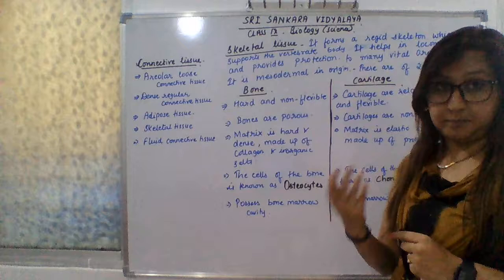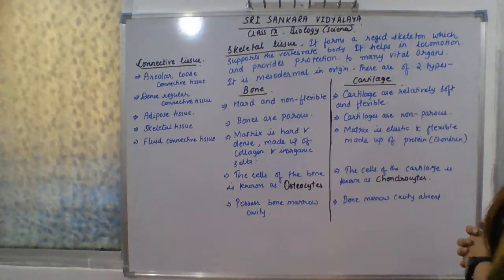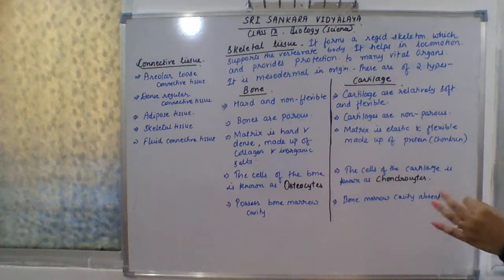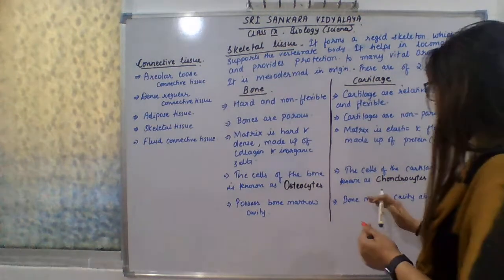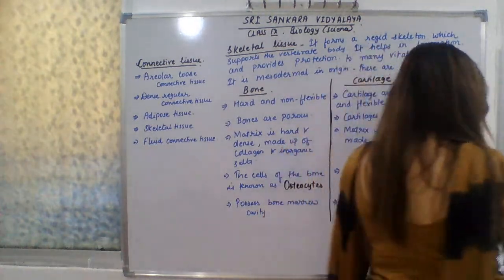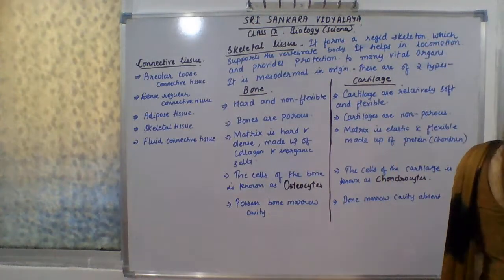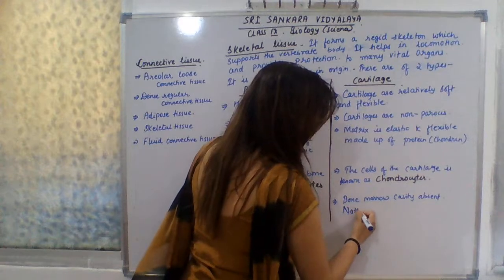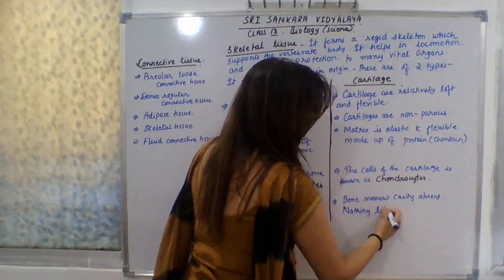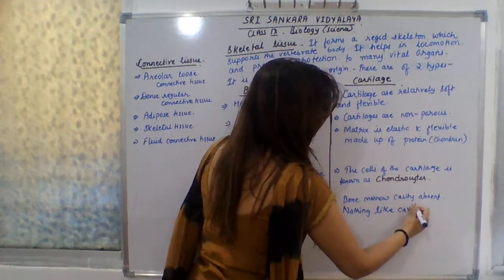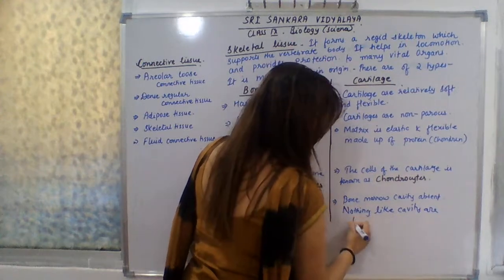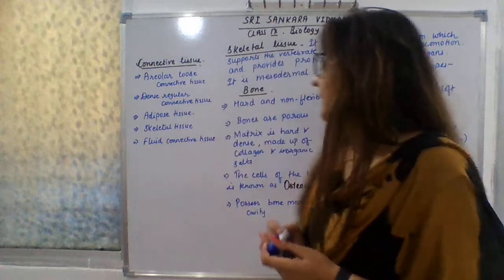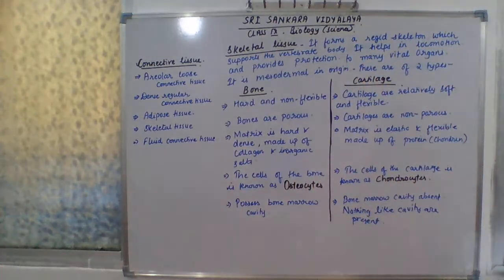the bone marrow cavity is absent. You can say nothing like marrow cavities are present in cartilage. Okay. Next we will study about the fluid connective tissue.